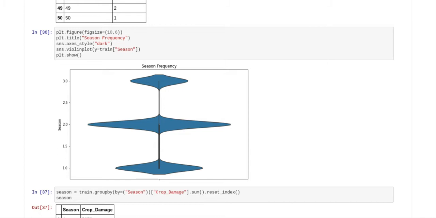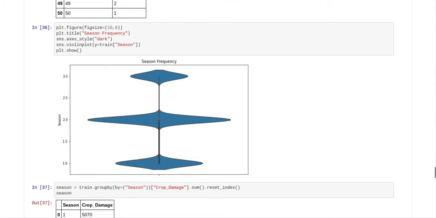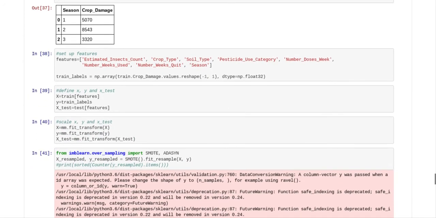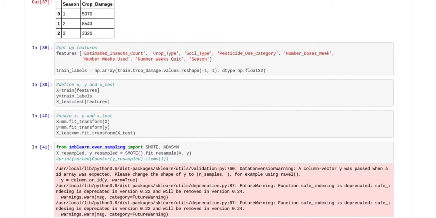But for some reason, they only allocated 3 seasons, with season number 2 being the most prolific. And so you can see here we've got the 3 seasons, and again it just verifies season number 2 is the most prolific. So the next thing we do is we set up our features. Our features are every column except for the ID column, which is a string. And all of these features are integers, because that is what the algorithm wants to see.